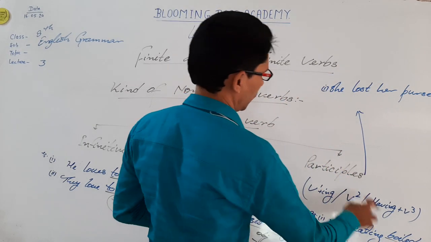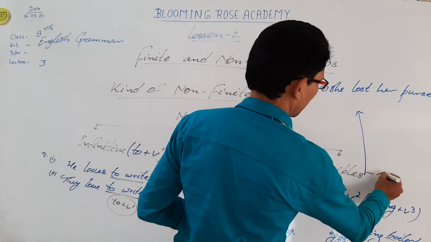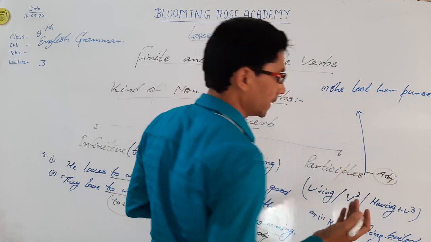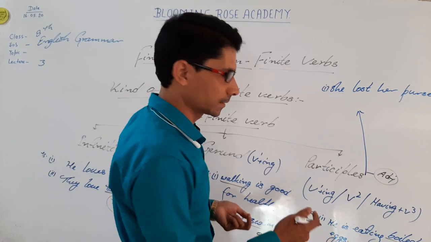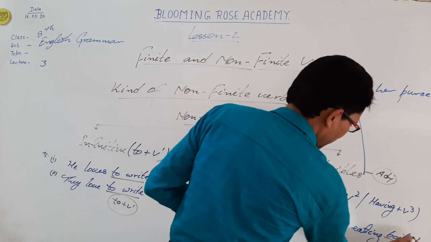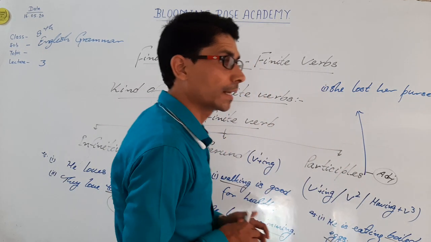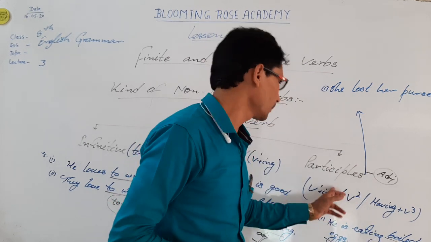Boiled eggs. Boiled is participle. Why? Because participles act as adjectives. What are adjectives? Adjectives are words which qualify the noun. And in this sentence, boiled, this participle, is qualifying eggs. What kind of eggs? Boiled eggs. So here, boiled is participle.